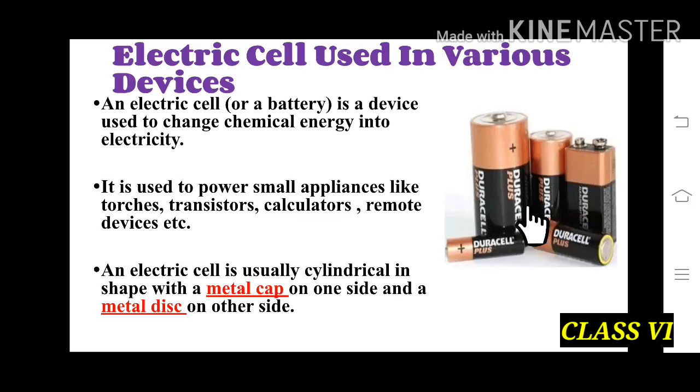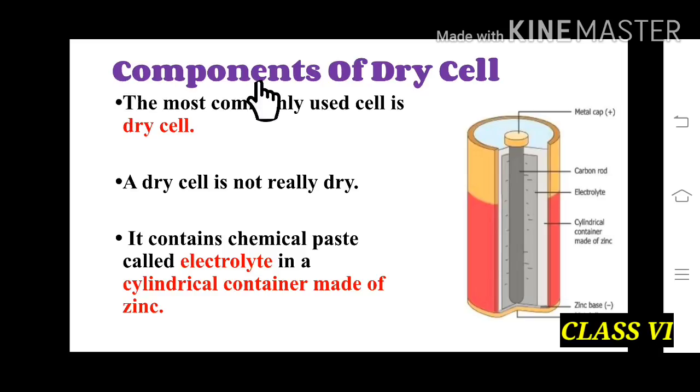An electric cell is usually cylindrical in shape, and it has a metal cap with a positive terminal and a metal disc on the other side. Components of a dry cell. The most commonly used cell is the dry cell. It is named dry cell, but it is actually not dry. In this picture we can see that it contains a chemical paste called electrolyte, and it is a cylindrical container made of zinc.